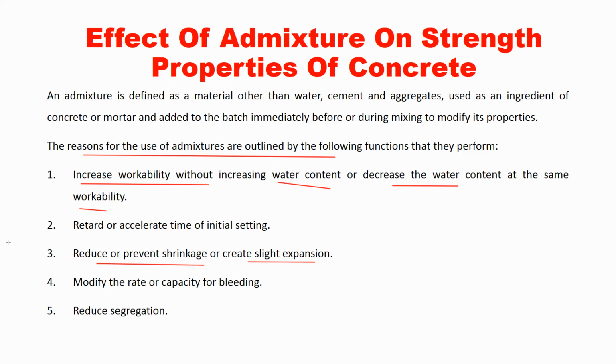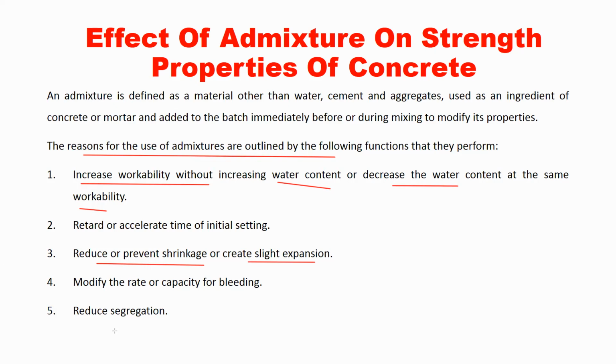Bleeding will affect the concrete badly, because of this bleeding it will create capillaries in the concrete, right? So that will act as an air void. That capillaries will act as an air void, and it will reduce the density of concrete. It also affects the strength and durability. So that's why we should avoid the bleeding in concrete. This reduction in the bleeding can be done with the help of admixture.